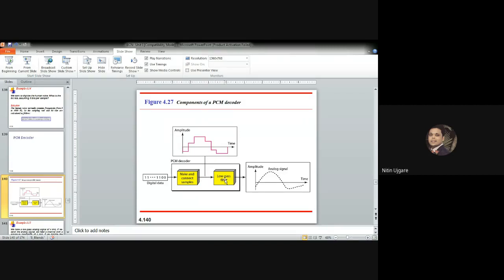The low pass filter has a cutoff frequency, and the cutoff frequency is always equal to the highest frequency of the pre-sampled signal at the sender's side. So that is what the components of the PCM decoder are.